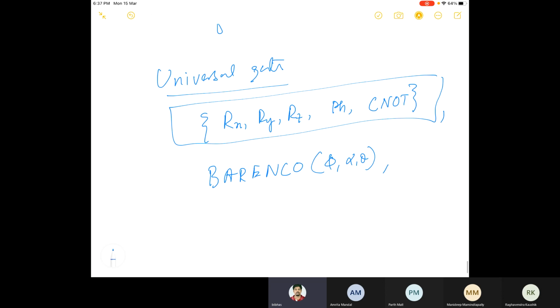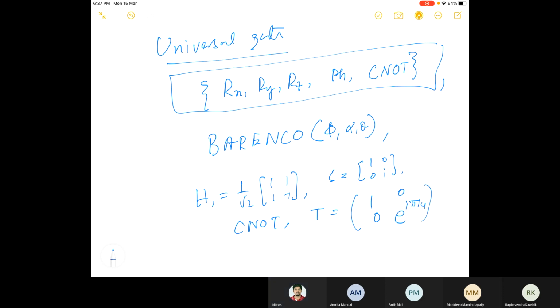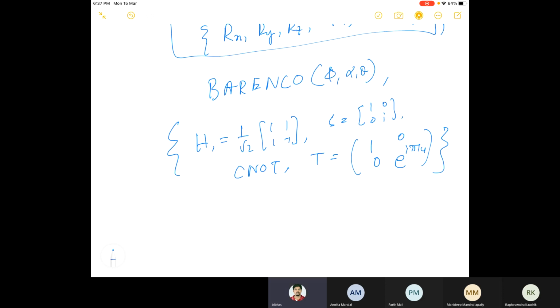And another nice collection is actually just the Hadamard, which is 1 by root 2 times [1, 1; 1, −1]. I think we discussed this. And a phase gate, a particular phase gate: 1, 0, 0, i, and C-NOT. And another phase gate, which is written as 1, 0, 0, e to the power i pi by 4. So these 4 gates also form a computationally universal set. This is R pi by 8, Rz pi by 8.